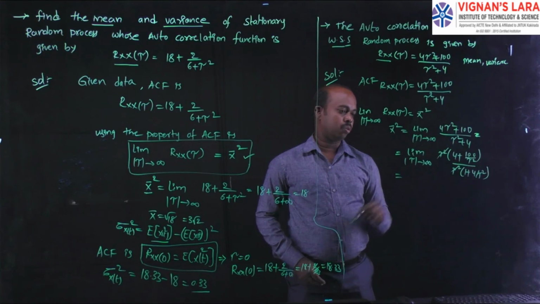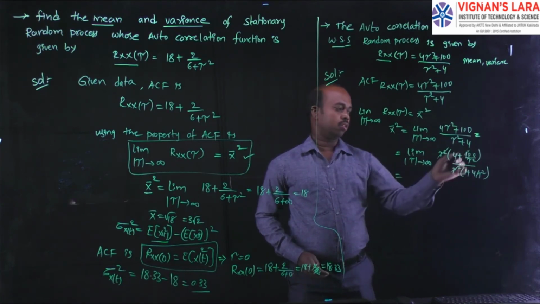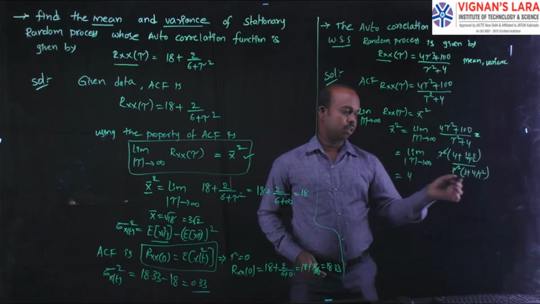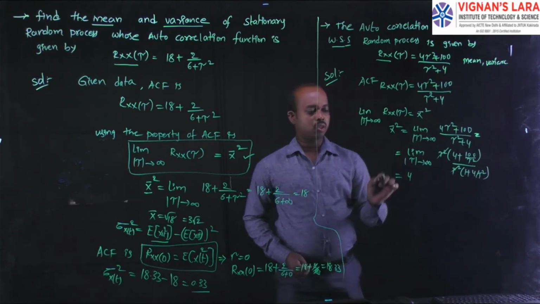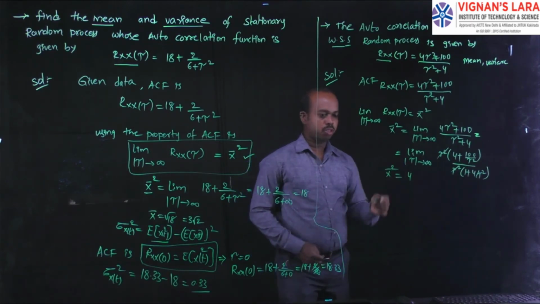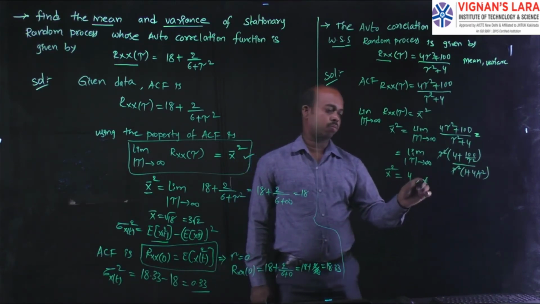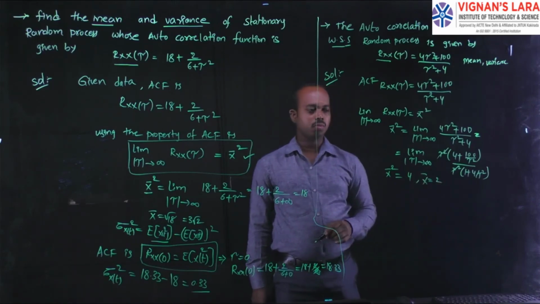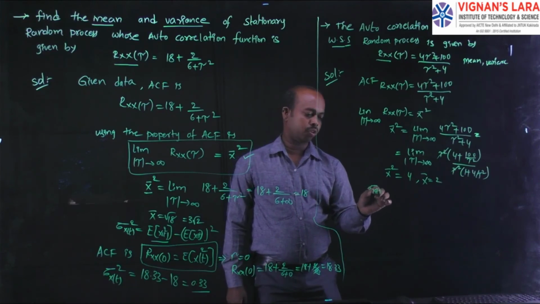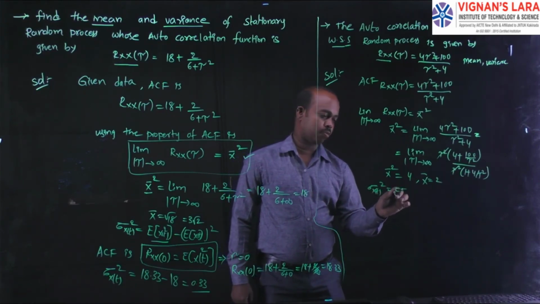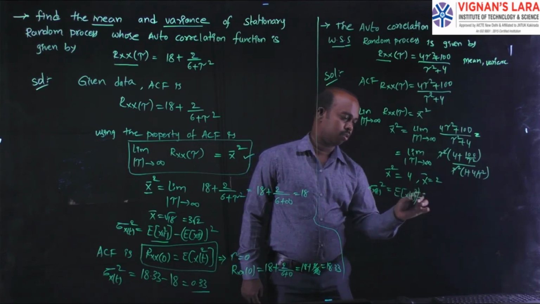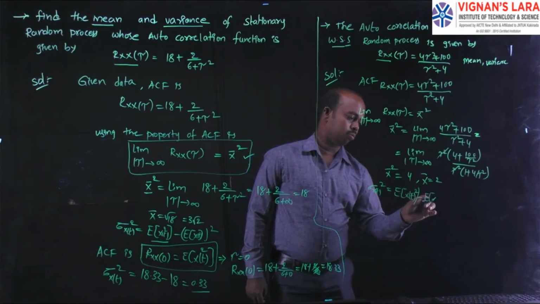The remaining values after substituting infinity: this quantity is totally 0 and this quantity is totally 0. The remaining is 4 divided by 1. The mean square value is 4. From this, the mean value is 2. X bar is equal to 2. Now we can find the variance. The variance sigma x of t square is equal to the second moment, expectation of x of t square, minus the mean value square.